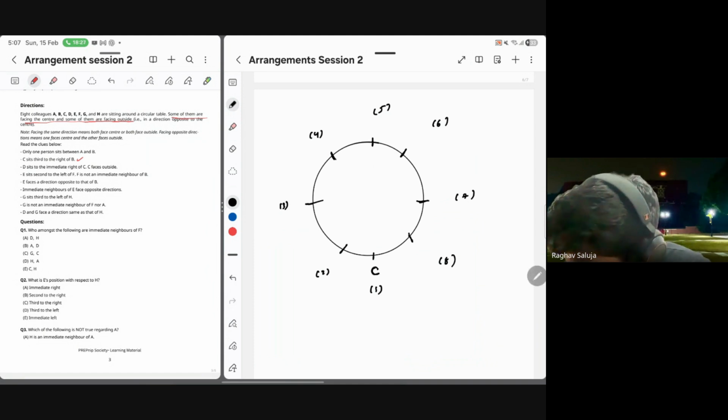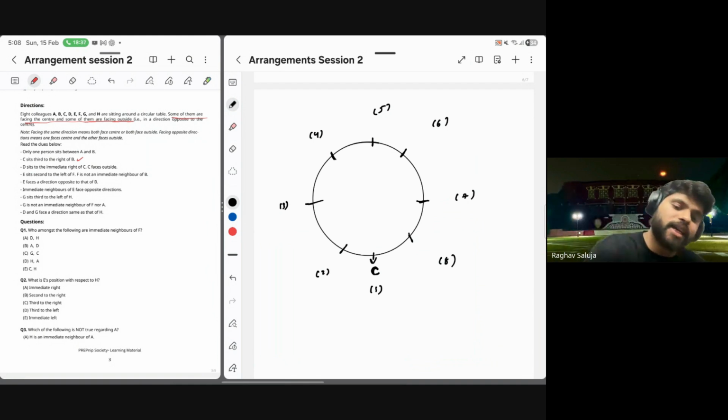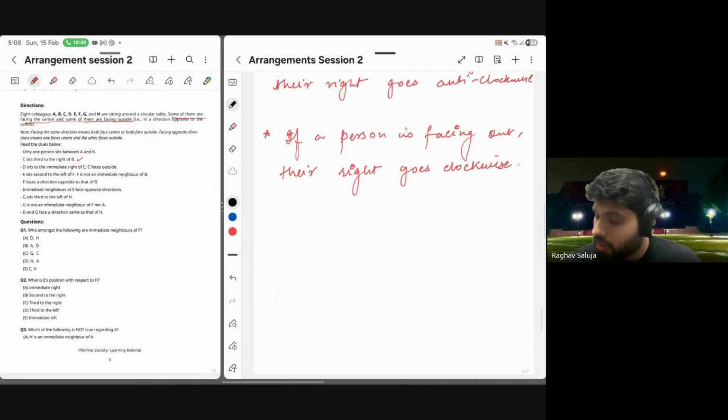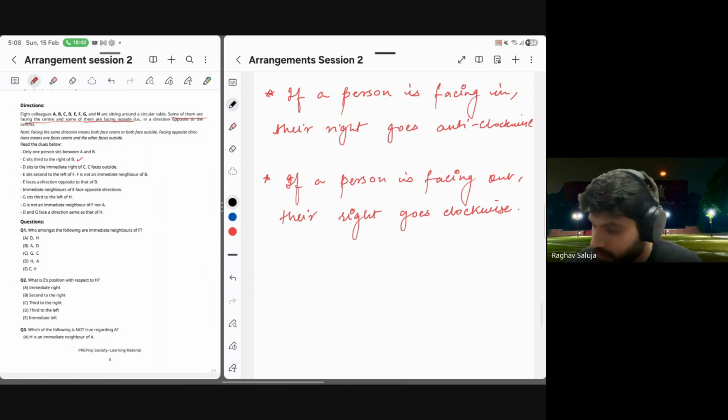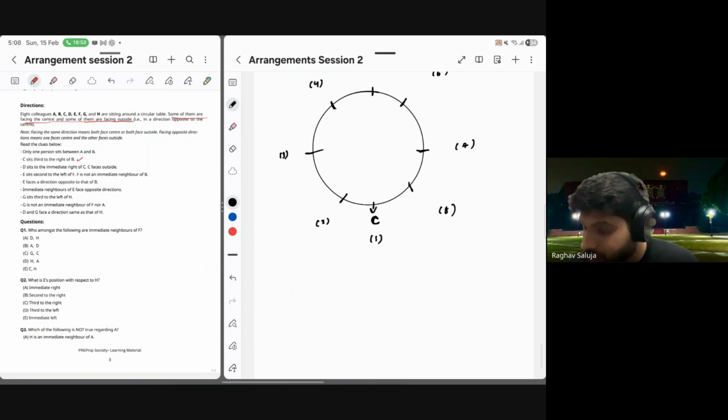मैंने let's say C को रख दिया at position 1. C is facing outside. And if C is facing outside, it is written D sits to the immediate right. मुझे ये rule देख के बताओ, if someone is facing out, their right goes clockwise. So if their right goes clockwise, clockwise का मतलब होता है this, and immediate right है माने D has to come here. Got 2 positions. Anchor sorted.